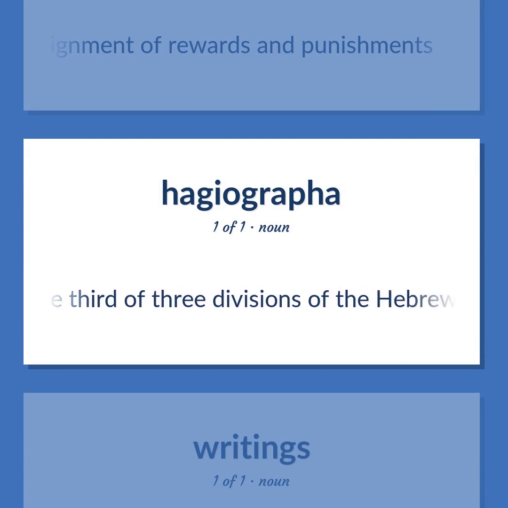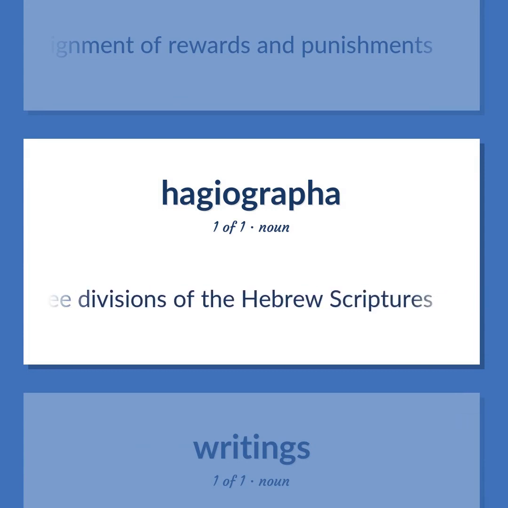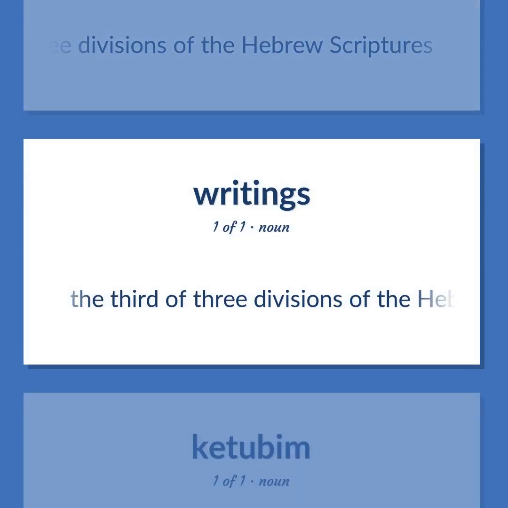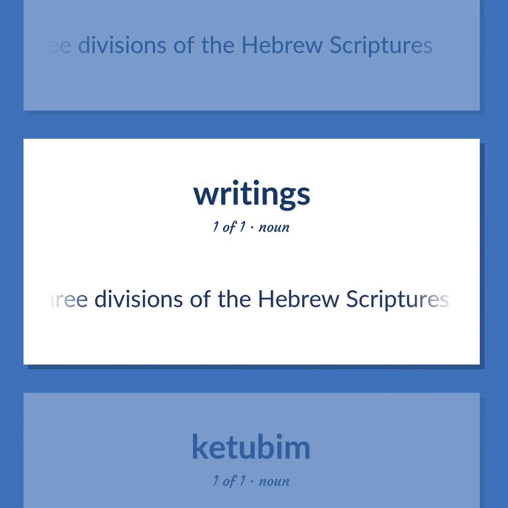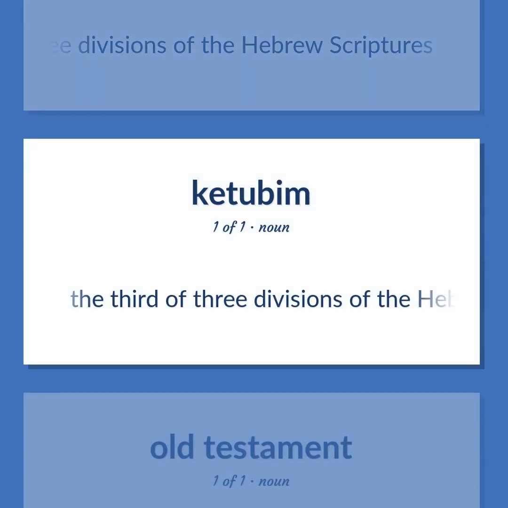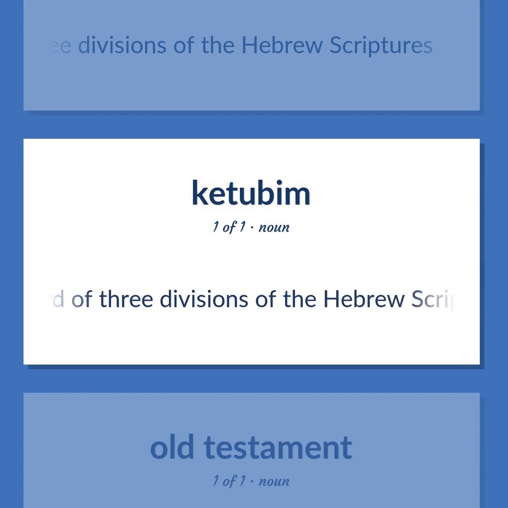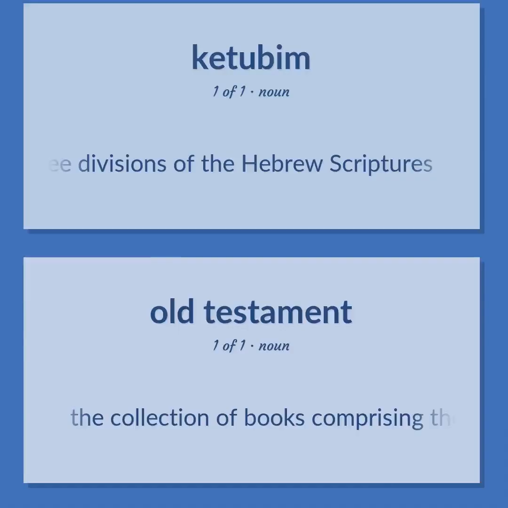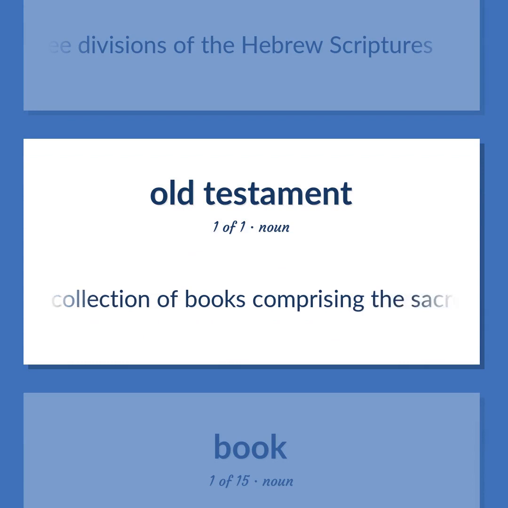The third of three divisions of the Hebrew Scriptures. The collection of books comprising the sacred scripture of the Hebrews and recording their history as the chosen people. The first half of the Christian Bible.